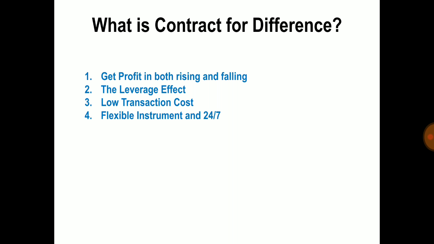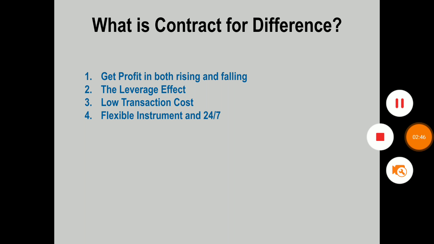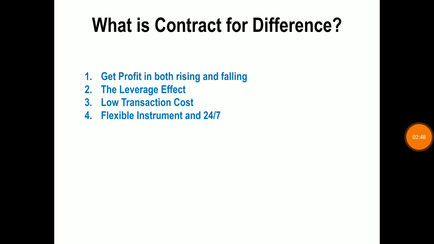The first is get profit in rising and falling. As I said earlier, you will get the reward for your prediction. If you predict right about the rising or the falling price of an underlying asset in the near future, then you will be rewarded a profit.